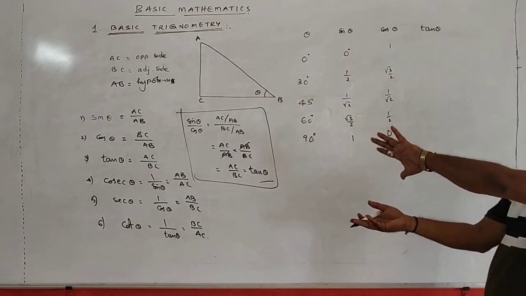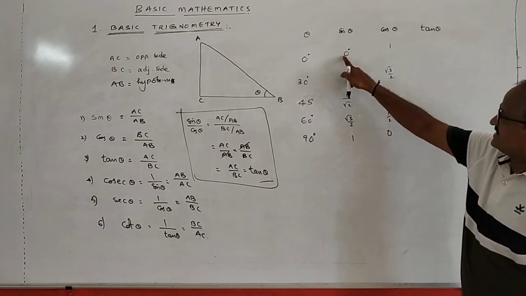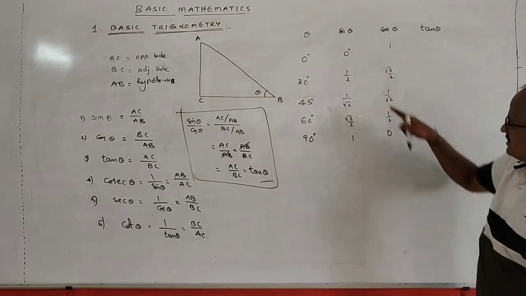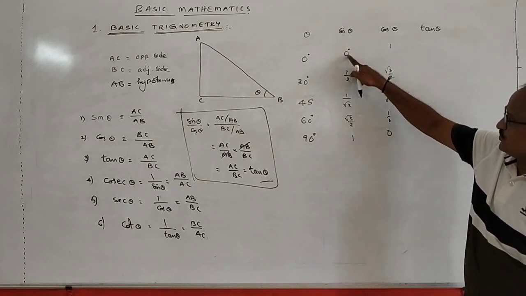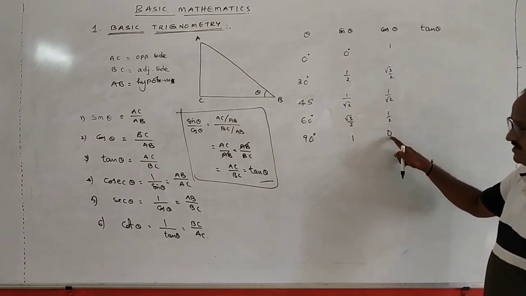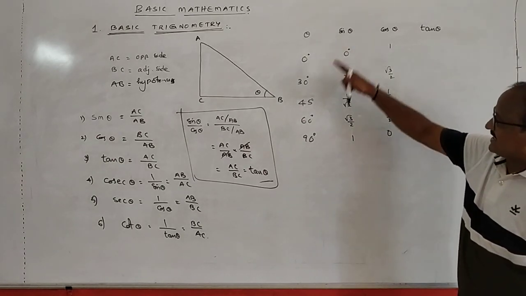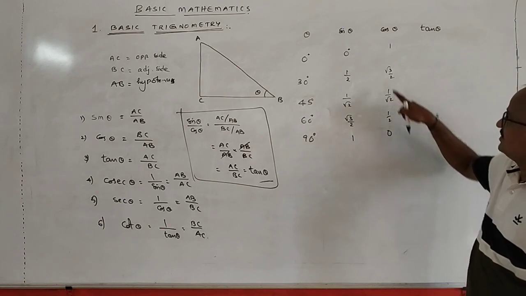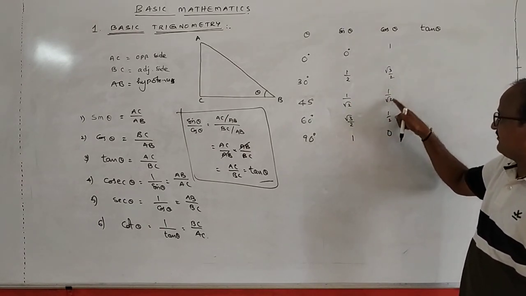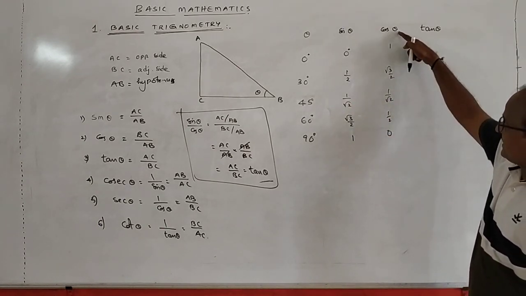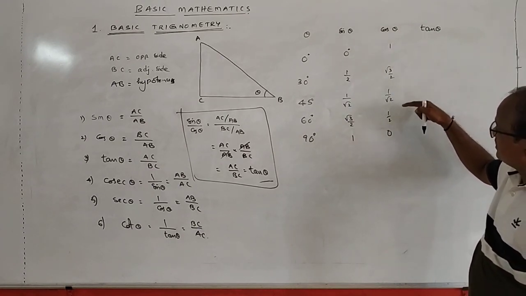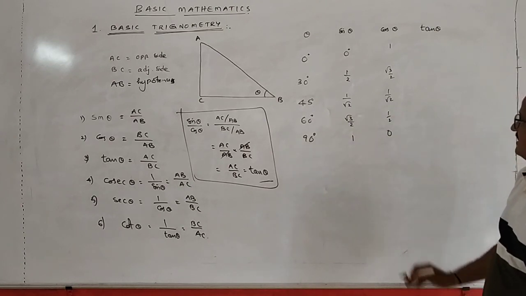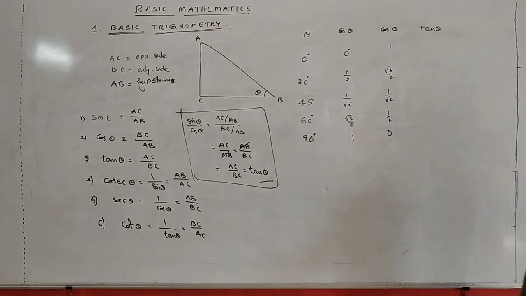Just this. Sin 0 is equal to 0, cos 0 is equal to 1, and sin 0 is equal to cos 90, which is 0. Sin 30 is equal to cos 60 is equal to 1 by 2. Sin 45 and cos 45 are both the same. And again cos 60 is equal to sin 30. Sin 90 is equal to 1. Okay, now, do you understand?